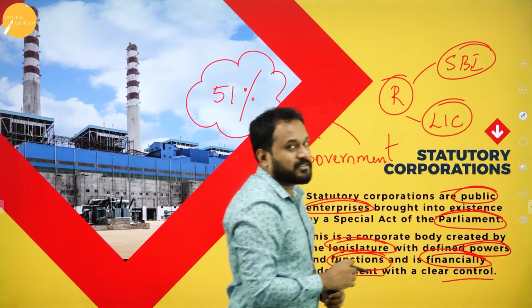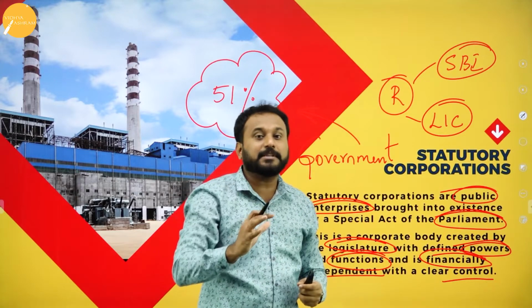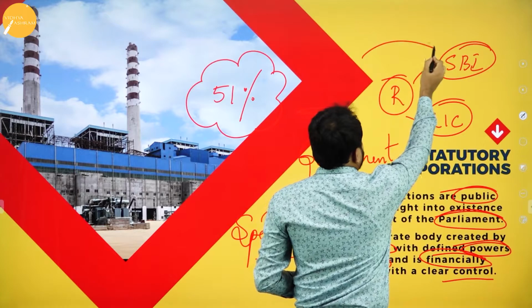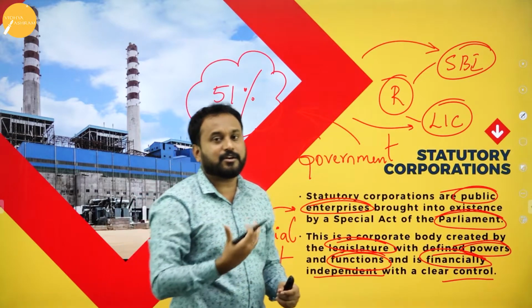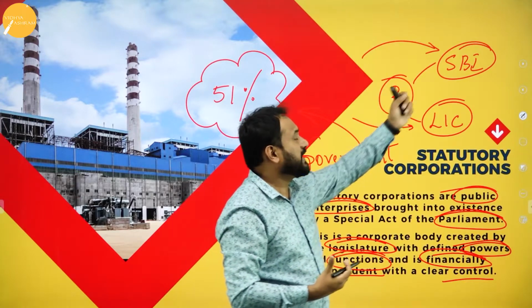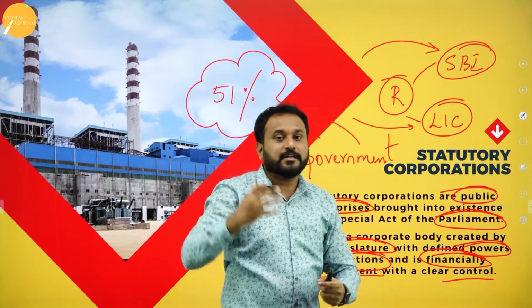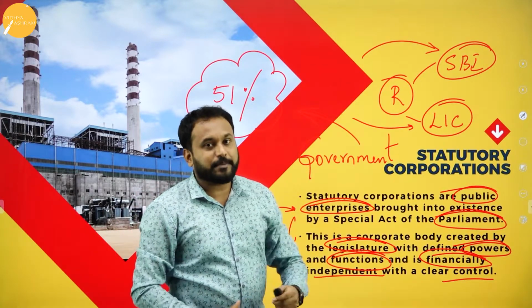But sir, what does the government do? The government will help them. It is not that the government will trouble them. The government will help them by influencing the tax rate or whatever it is. They will boost these corporations because these corporations benefit the public at large. That is what a statutory corporation is all about.